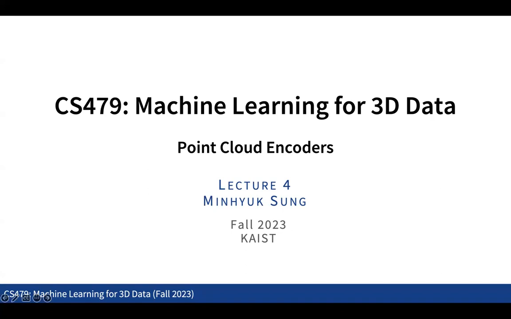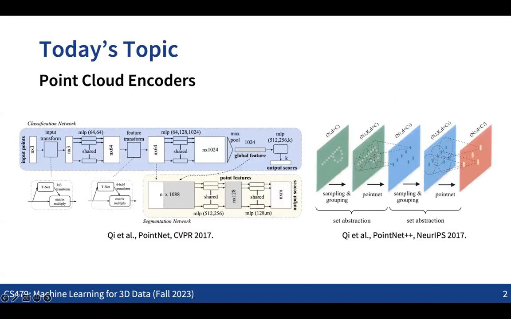What we have seen is that there are multiple representations of the 3D data, and we have also seen how we can convert one to the other. Then let's think about how we are going to process all this geometric 3D data for some tasks, and how we can define a neural network that can process it. Today we are going to discuss networks that can take 3D data as the input, especially techniques that can take the point cloud as the input.